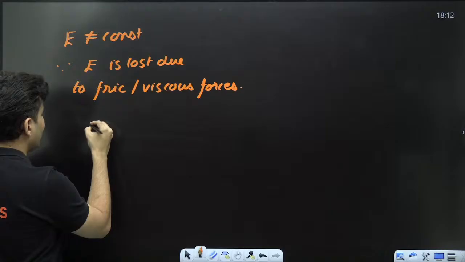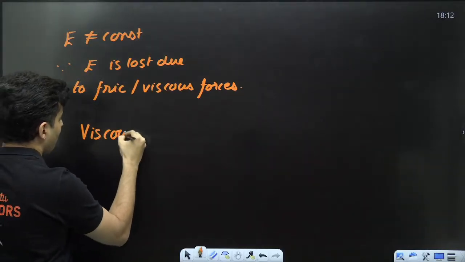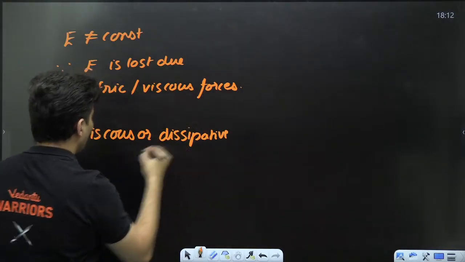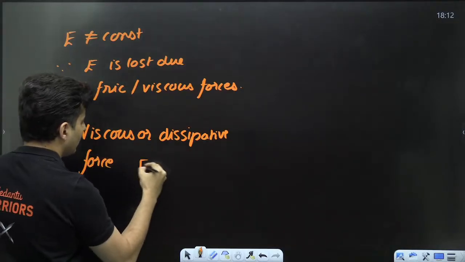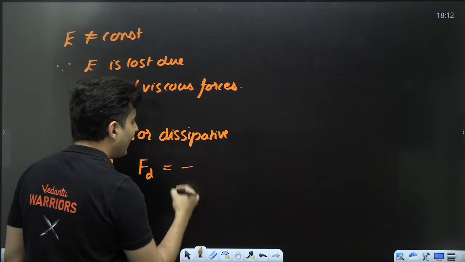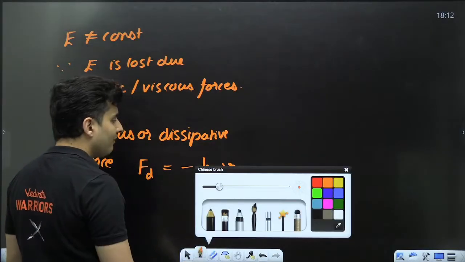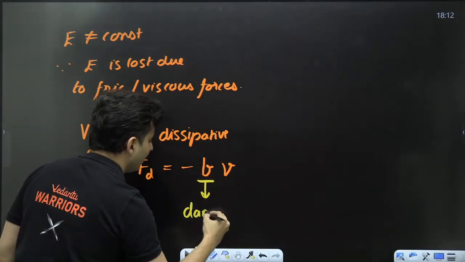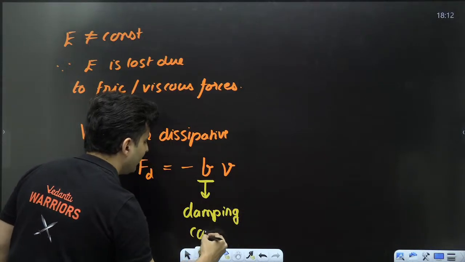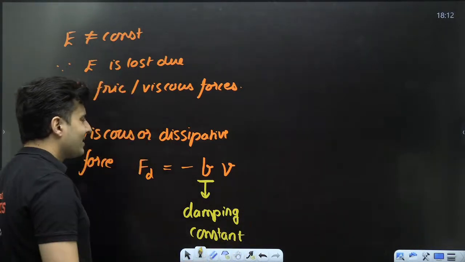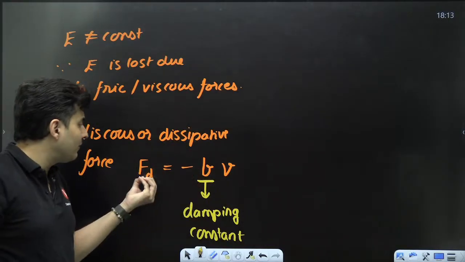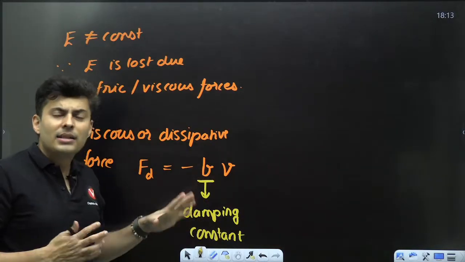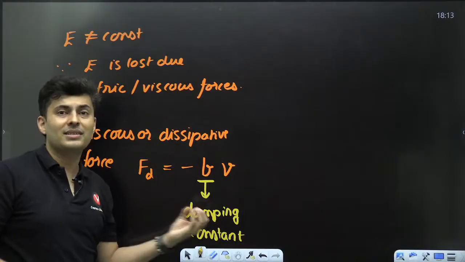And this viscous or dissipative force is given by Fd equals minus B times V. V is velocity. What is B? B is basically called your damping constant, some constant. If B is very large, that means the force retarding it is very, very large. If B is small, that means the dissipative forces are very, very less.